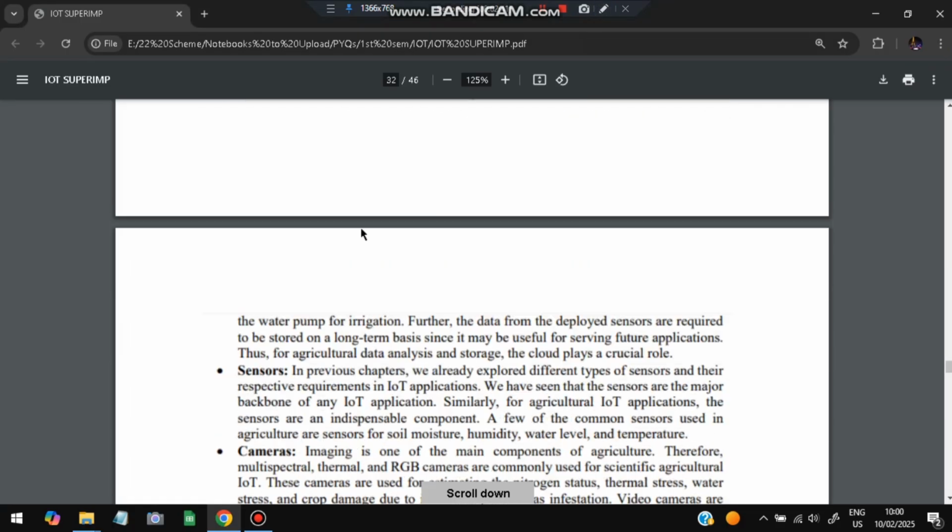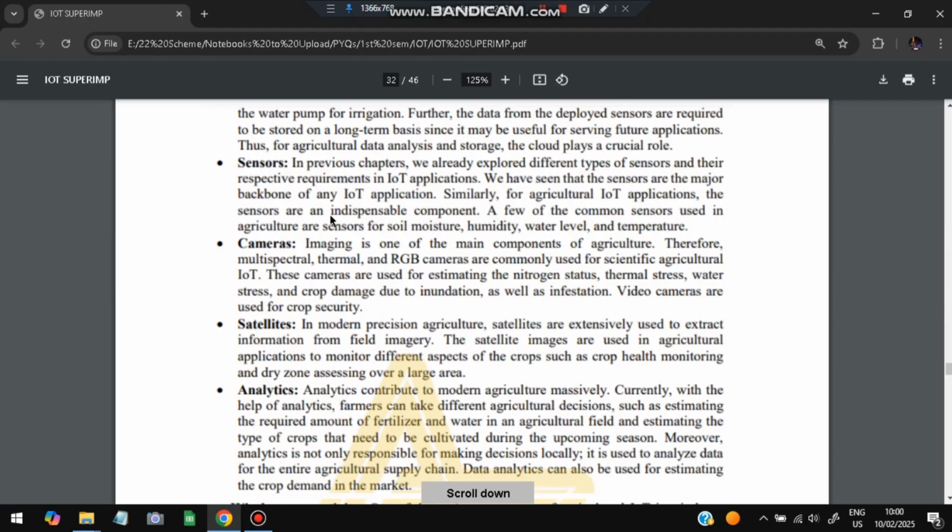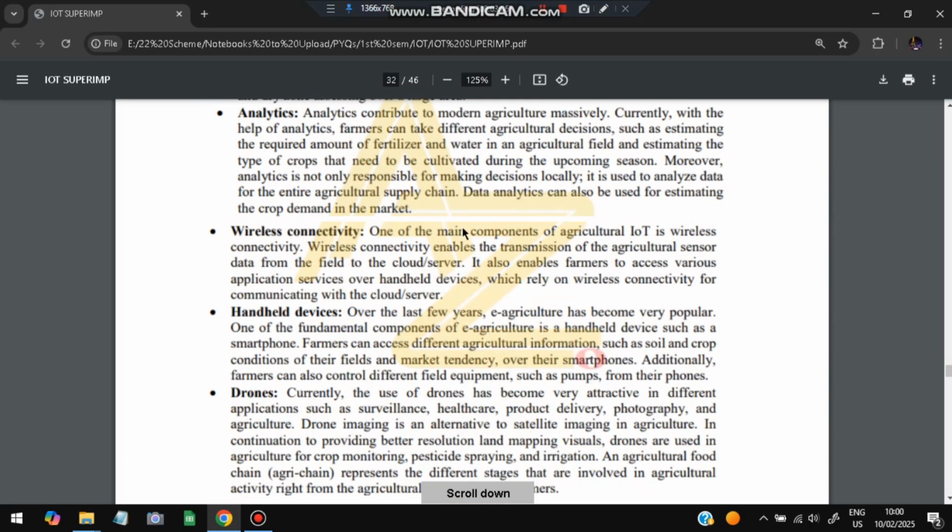Okay, next is the sensors. Sensors we require for sensing the level of soil moisture, humidity, water level, temperature, all those things. So in agricultural IoT, the second thing which is required is the sensors. Third is the camera to capture the images of the soil and everything, and how much the plant is growing. Satellite images also help to analyze on a larger scale what's happening. Analytics is important because we want to know the insights of what best decision can be taken based on the insights learned from the previous results.